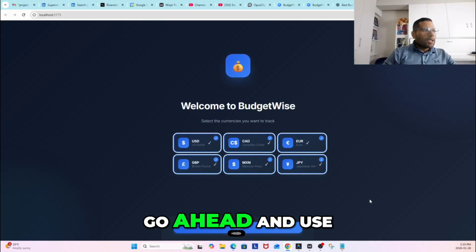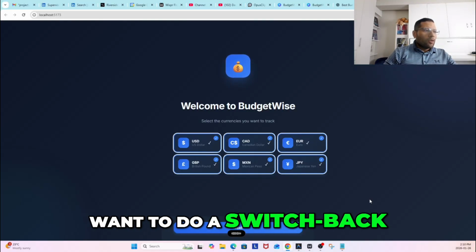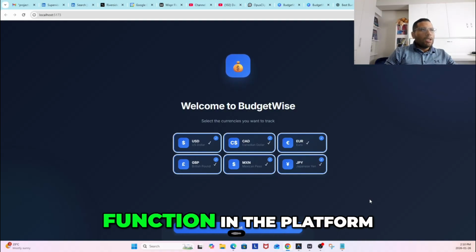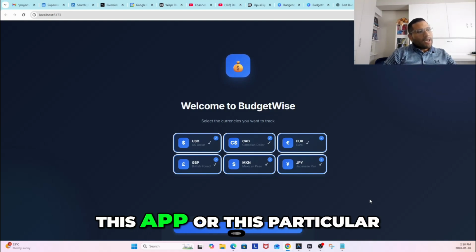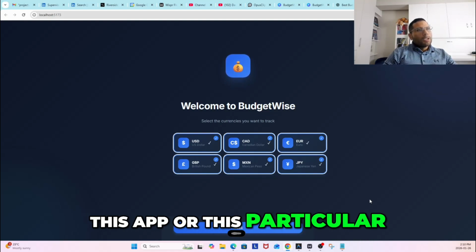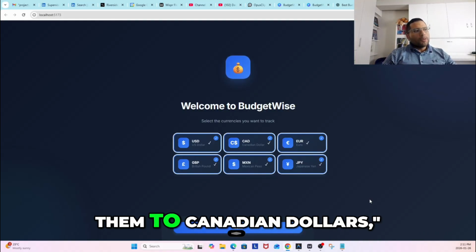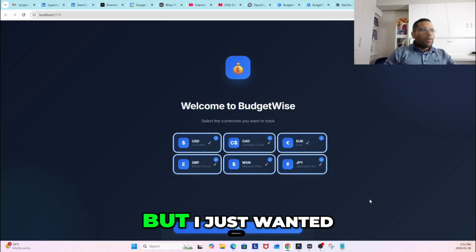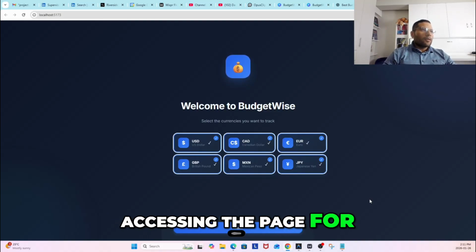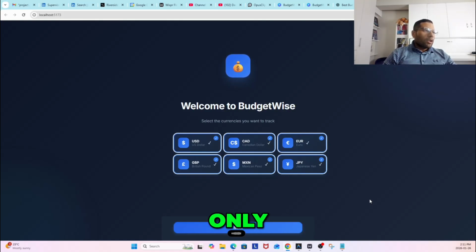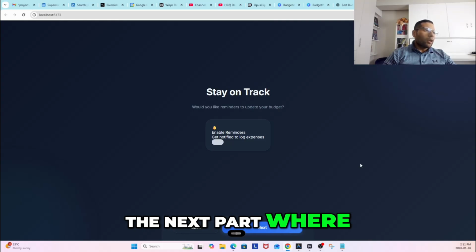The idea is that the user can use one particular currency, and then if they want to switch back, we can build a function in the platform where I can say these particular transactions were in US dollars, I want you to go ahead and convert them to Canadian dollars or vice versa. But I just wanted to make it clear that at the start, when a user is accessing the page for the first time, they should only be able to select one type of currency, not two.